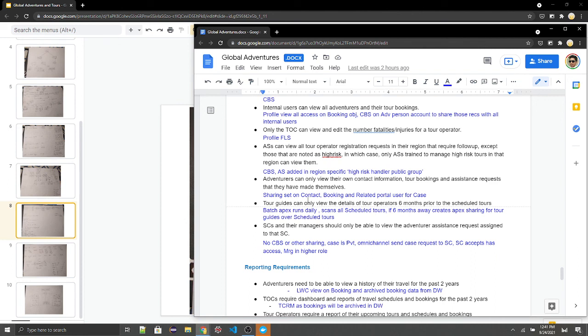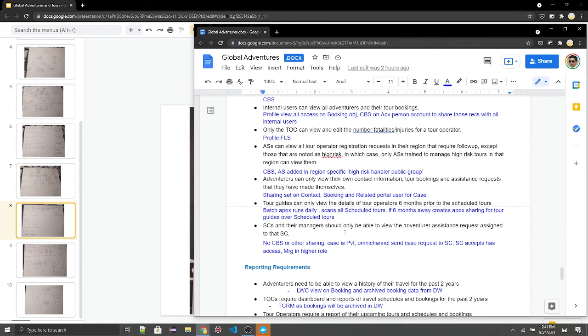Adventurers can only view their own contact information, tour bookings, and assistance requests. So we'll create a sharing set on contact and booking, and the related portal user will be provided access to the case. Tour guides can only view details of tour operators 6 months prior to the scheduled tours. So we'll have a batch job that runs daily. It scans all scheduled tours. If any of the tours is 6 months away, we'll create Apex sharing for the tour guides over the scheduled tours, and we know they already are linked using the assigned guide object.